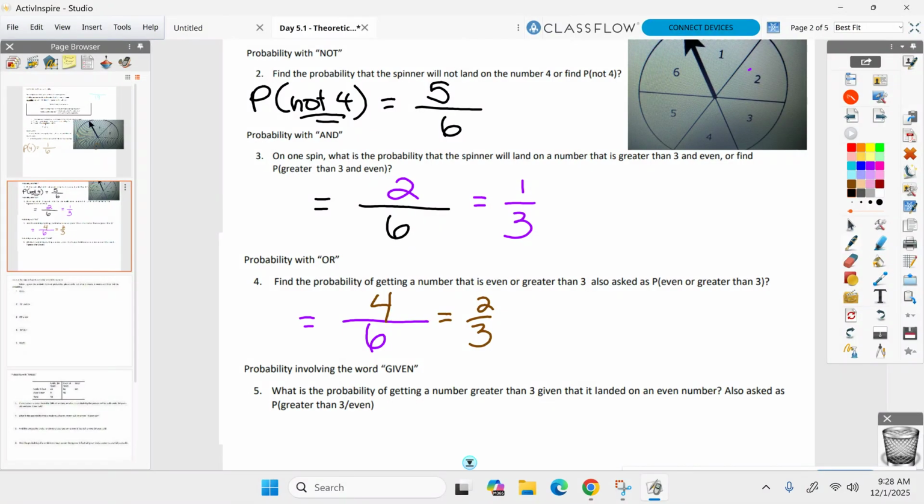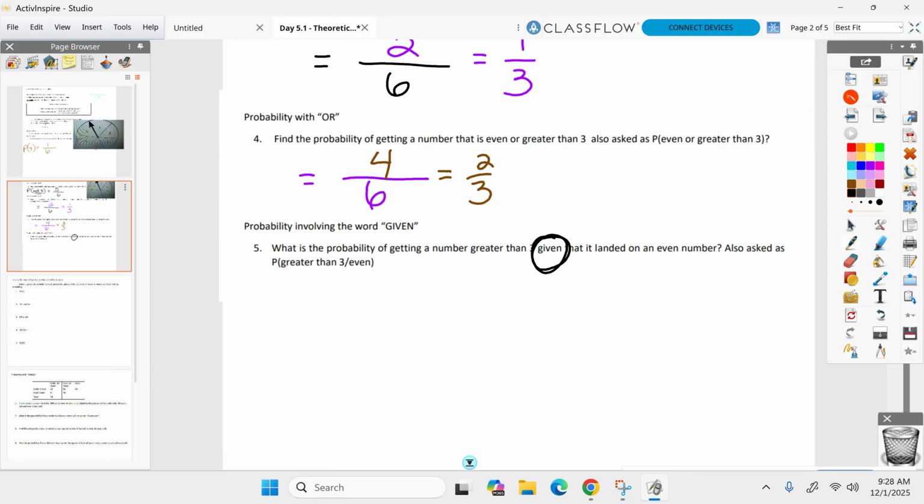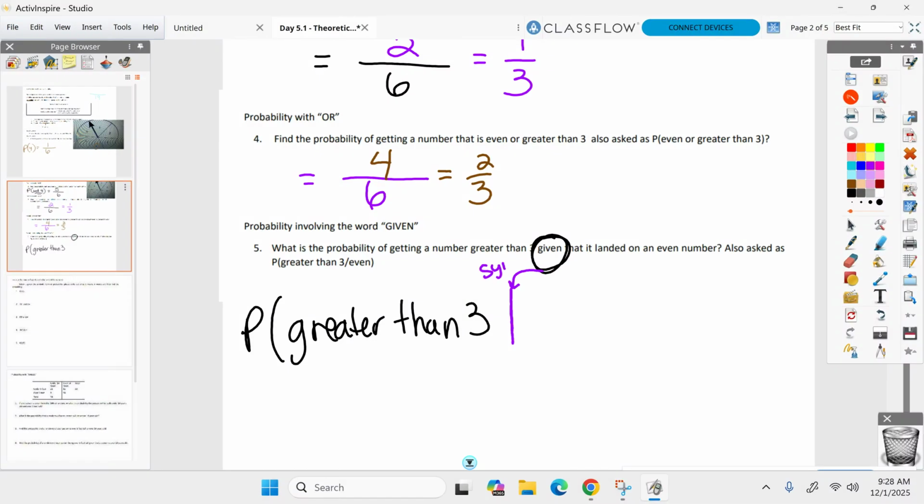All right, next up. Probability of getting a number greater than 3 given that it already landed on an even number. All right. First, symbols. Probability greater than 3. All right, everyone. The symbol for given is a vertical bar. That's the symbol for given. Okay, it's a vertical bar. Given that we already know it's even.